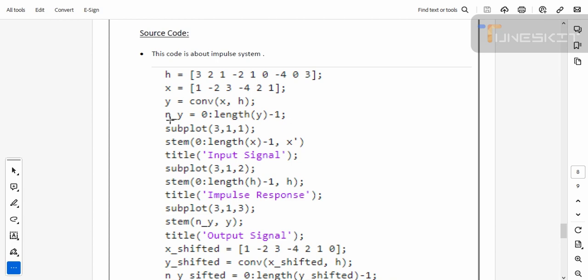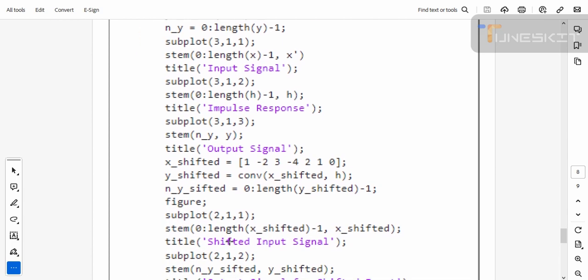For this, we use the ny command, the range being the length of y, from 0 to length minus 1. The subplot command is used, then stem, and we title the graph. Then we use the stem command again to draw the function, titled impulse response. After this, we use the subplot command, then stem, and title this function as output signal.